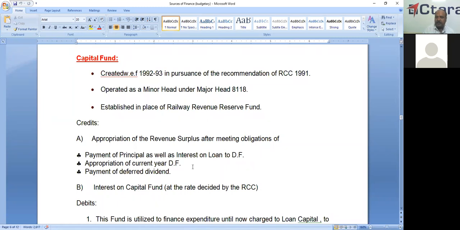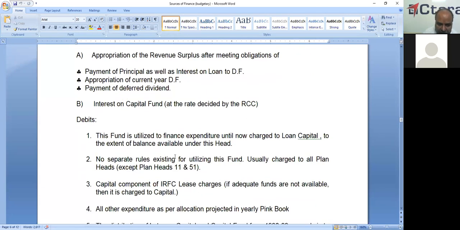Suppose a deferred dividend if any, that first we have to meet that amount. Then after these three items, any surplus is there, that is credited to this capital fund. And interest on the capital fund, that is the rate decided by the Railway Commission Committee. So these are the credits.